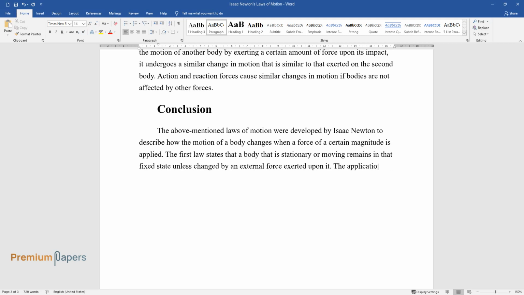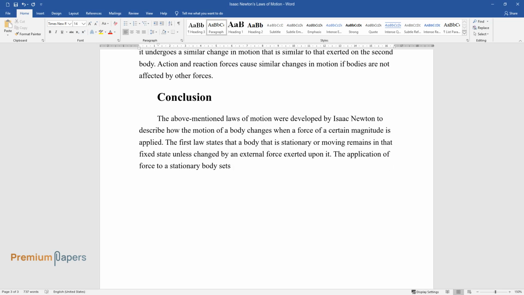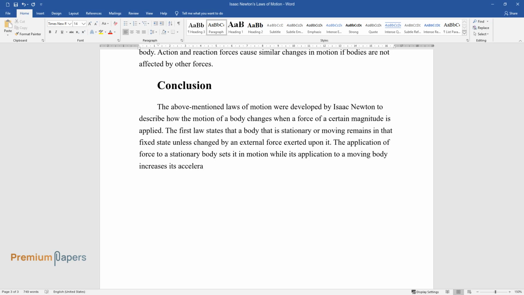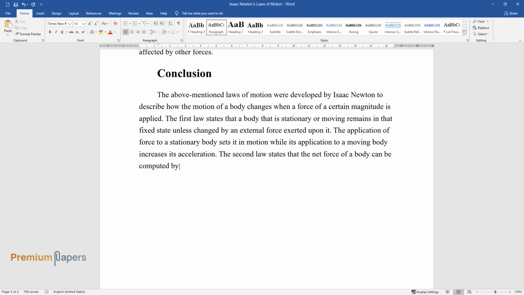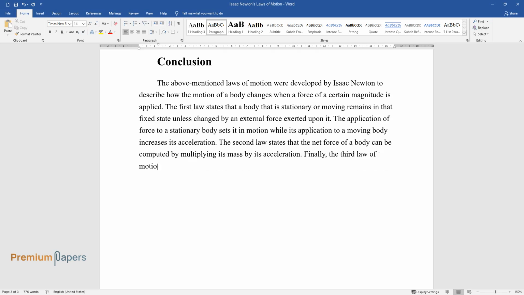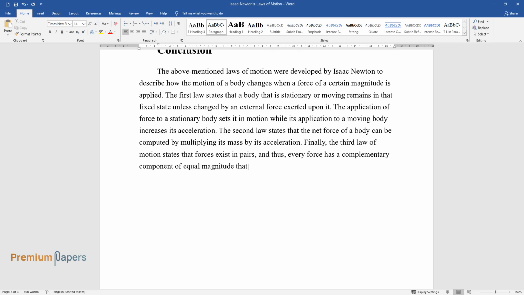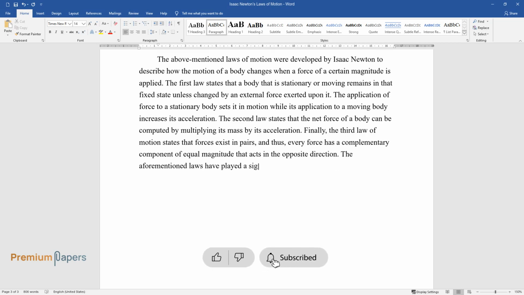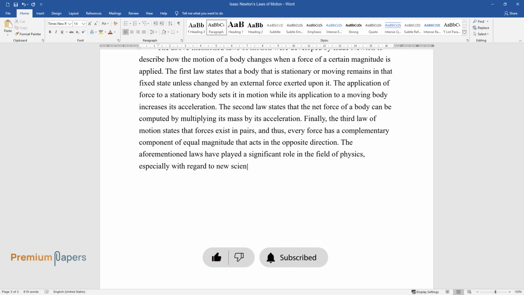The application of force to a stationary body sets it in motion while its application to a moving body increases its acceleration. The second law states that the net force of a body can be computed by multiplying its mass by its acceleration. Finally, the third law of motion states that forces exist in pairs, and thus, every force has a complementary component of equal magnitude that acts in the opposite direction. The aforementioned laws have played a significant role in the field of physics, especially with regard to new scientific discoveries.